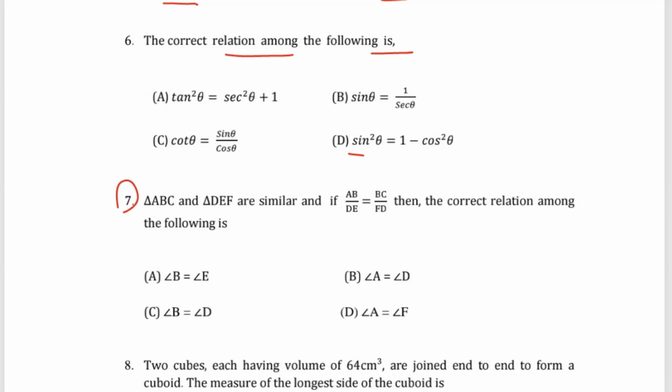Question number 7: triangle ABC and triangle DEF are similar, and if AB by DE is equal to BC by FD, then the correct relationship among the following is: A) angle B is equal to angle E, B) angle A is equal to angle D, C) angle B is equal to angle D, D) angle A is equal to angle F.